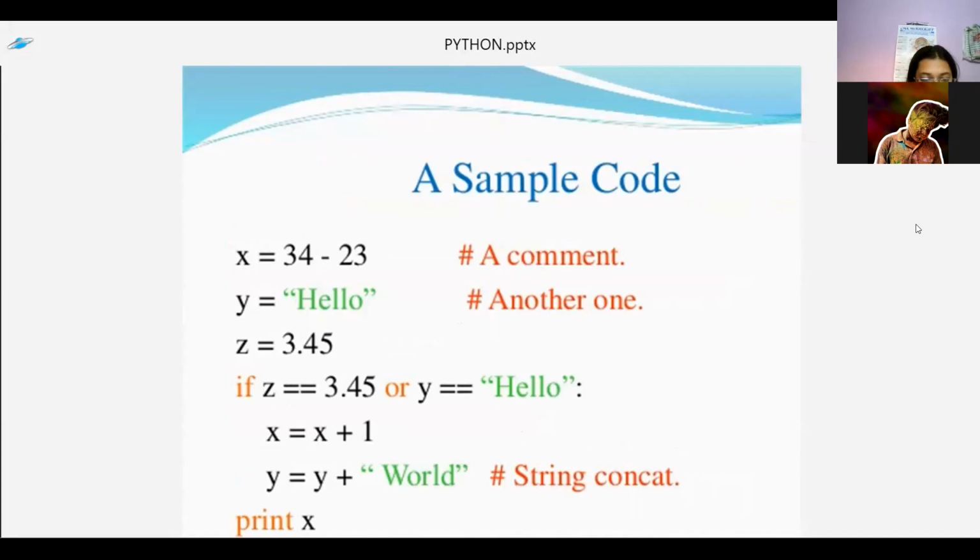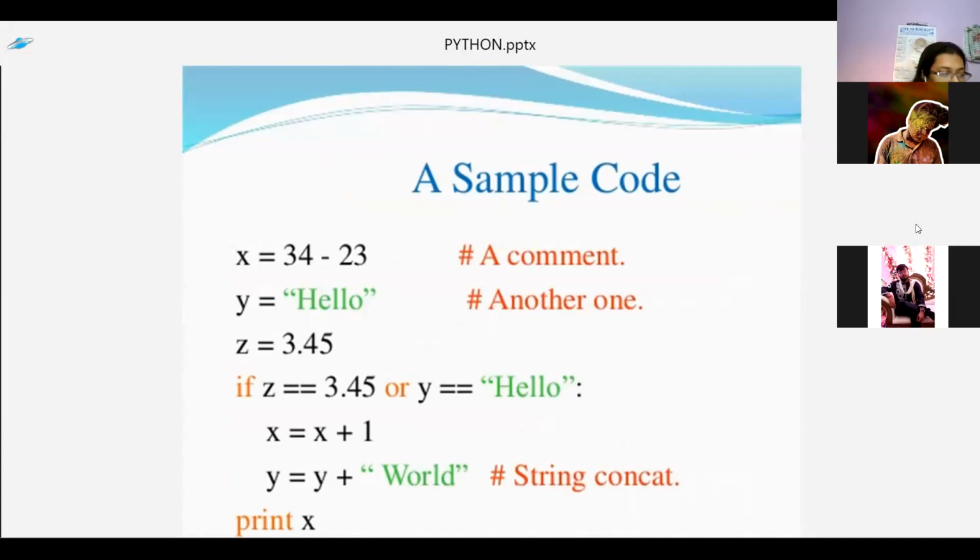Like x equals 34 minus 23, and we have y value as a string named hello, and a float also is 3.45. If the condition is already given, then it prints either x or y.